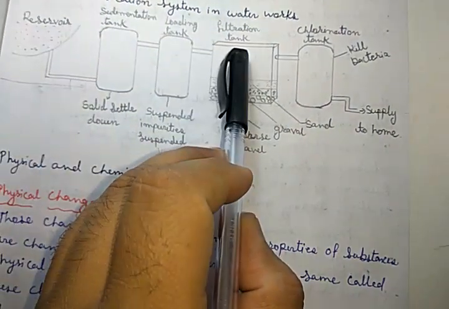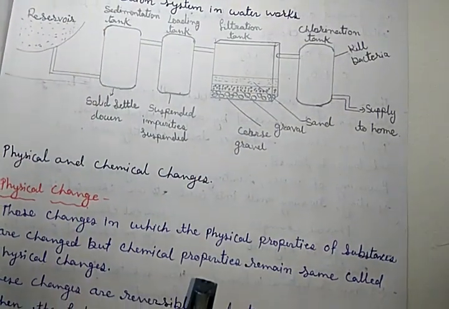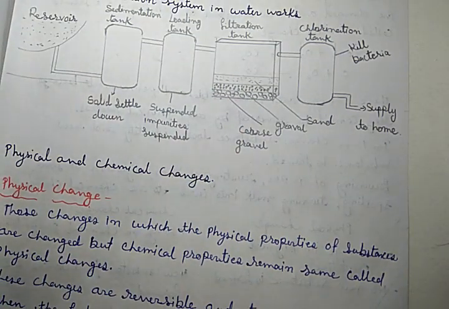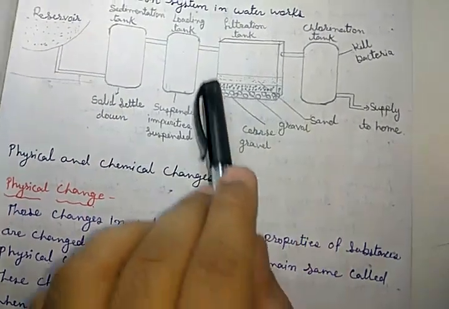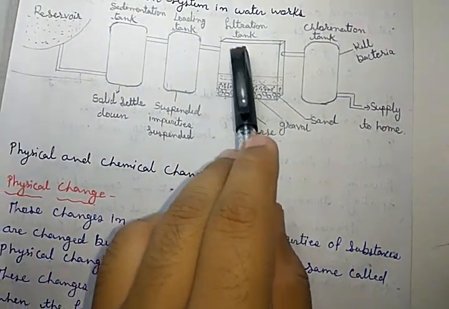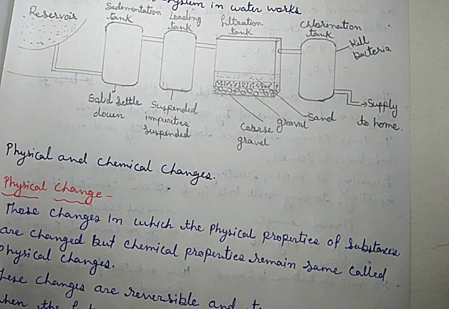When the water is stored here, it percolates, that means flows downward, and passes through these layers. During this passing, it is filtered. They work like a filter paper to remove the impurities. So when it passes through, the impurities get separated and we obtain pure water.